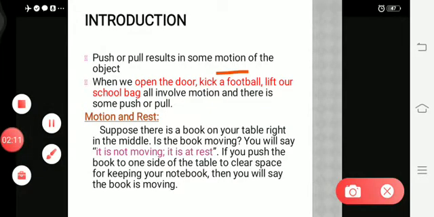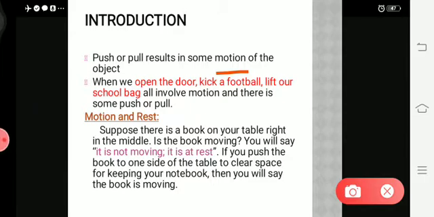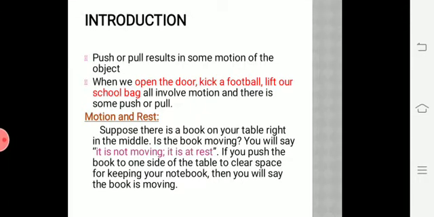What is meant by motion? Motion means some movement, changes in position. When there is some change in position with respect to time, that is called motion. So you can see some of the examples I have given in red color font. When we open the door, kick a football, lift our school bag, these all involve motion, and there is some push or pull in this activity.